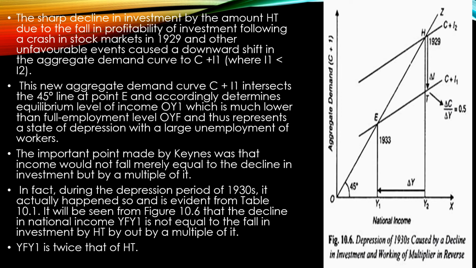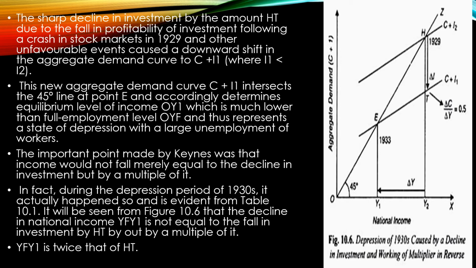The important point made by Keynes here is that income would not fall merely equal to the decline in investment, but it would be a multiple of it. In fact, during the period of depression, especially in the 1930s, this actually happened, and it is evident from the table here.